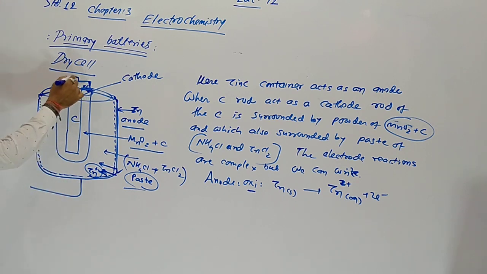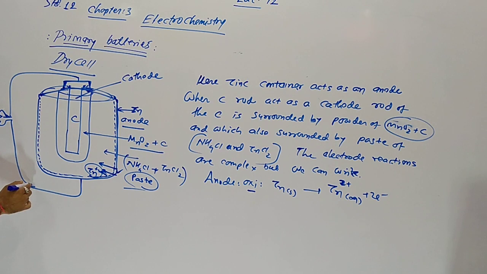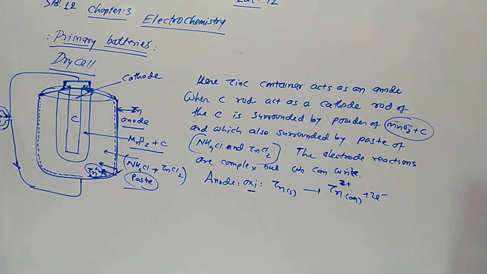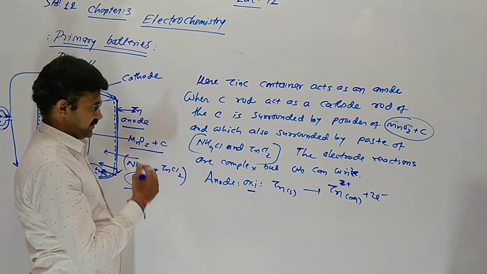When we join anode and cathode, and when we complete our circuit, near the switch, the reaction will start and the lamp will glow due to the redox reaction. So corrosion of zinc, the zinc vessel here will get eaten away. Yes, that is called corrosion.